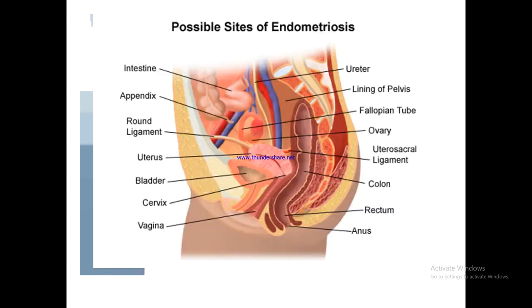Possible sites of endometriosis: again in this picture you can see intestines, appendix, round ligament, uterus, bladder, cervix, vagina, anus, rectum, colon, uterosacral ligament, ovary, fallopian tube, lining of the pelvis, and ureter.